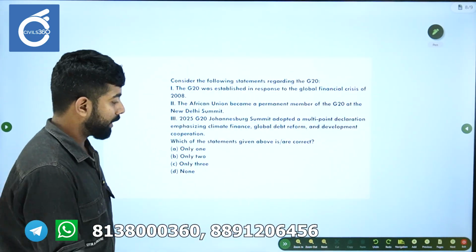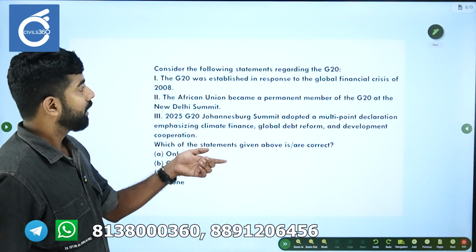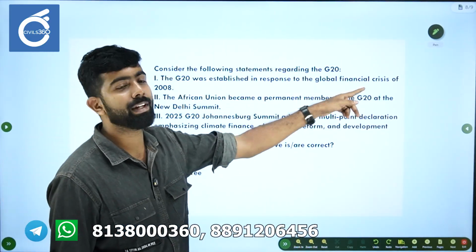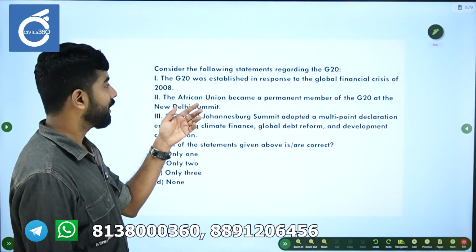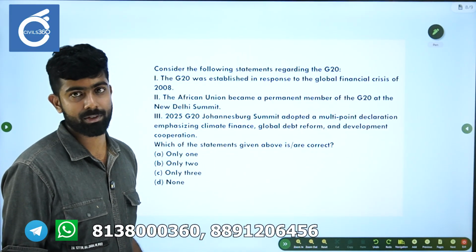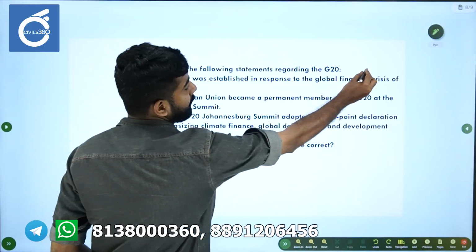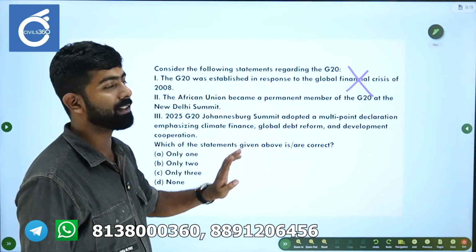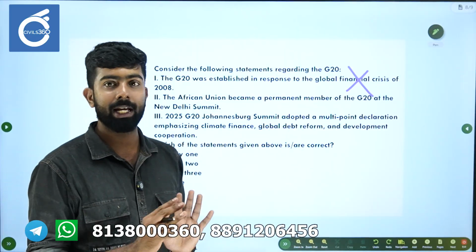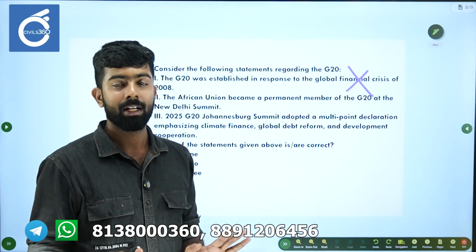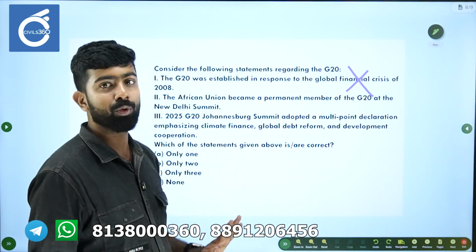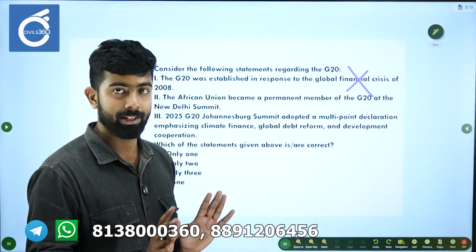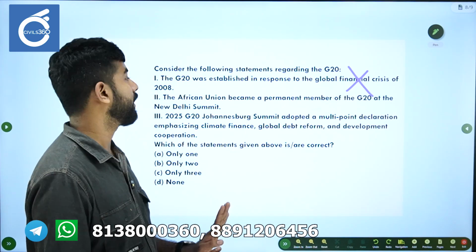Okay, this is another important question. Consider the following statements regarding G20. G20 was established in response to the global financial crisis of 2008. I just said that it was actually established in 1999, right? So this statement is wrong. But if you have partial information, you might think this is correct. If you know that G20 aims for financial stability across the world, maybe you would think that this is logically correct. That is why study thoroughly. It was established in 1999.